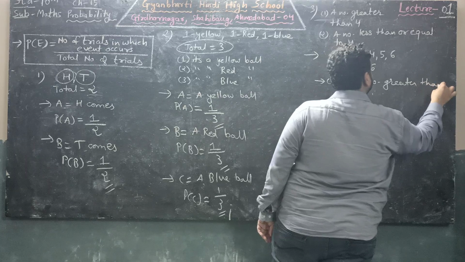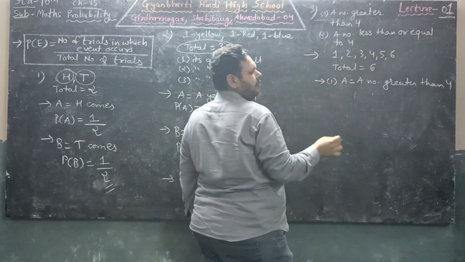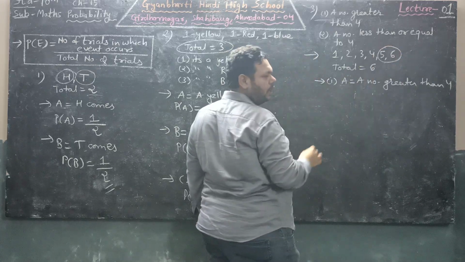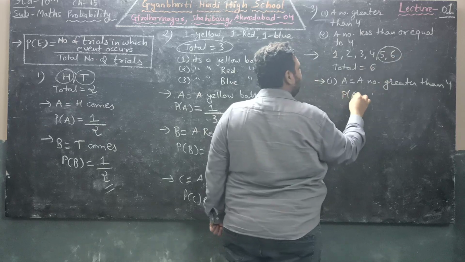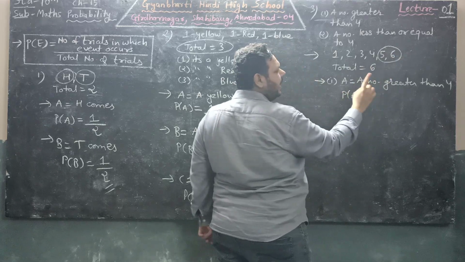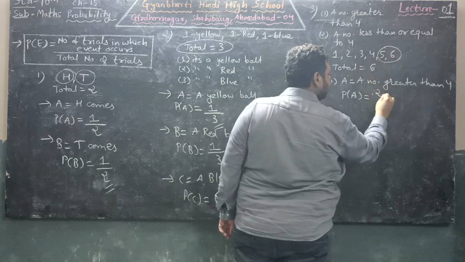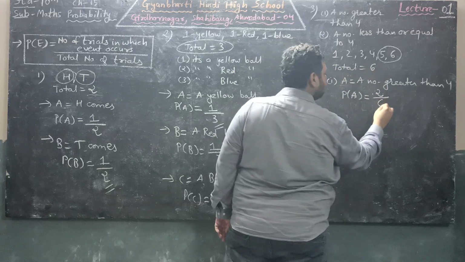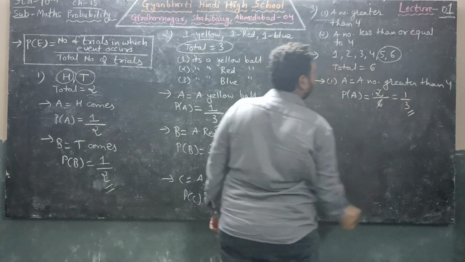So event A says a number greater than 4. Here we have 6 numbers. We can see there are only 2 numbers which are greater than 4, that is 5 and 6. So probability of A: there are 2 numbers which are greater than 4 and total numbers are 6. After solving we will get 1 upon 3.